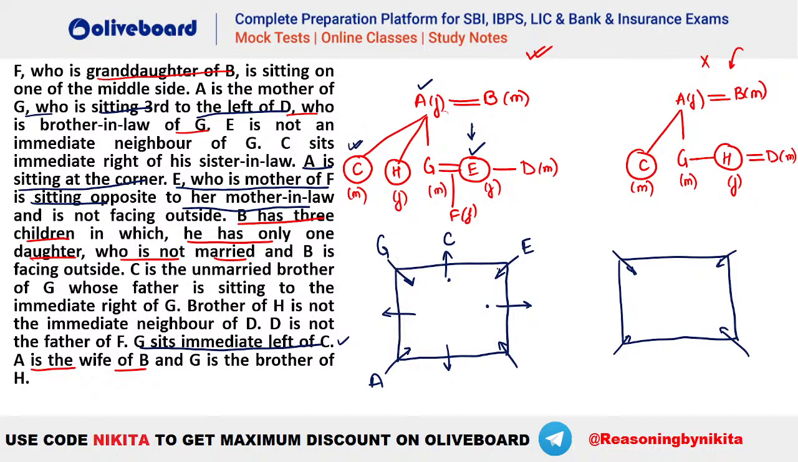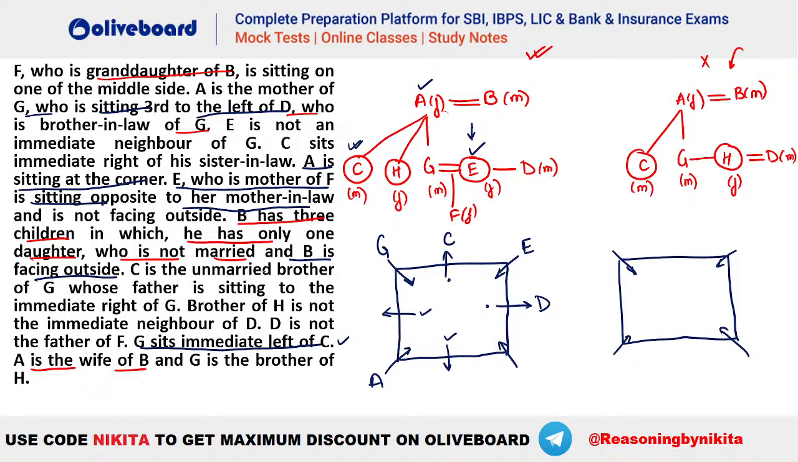Now where will D come? You can see D will be this person because G has to be third to the left of D. So D is this. Okay, what else is left, let's check. C sits immediate right of his sister-in-law. That is done. Then we have B is on a corner, right? B is facing outside the center. So we know that B has to be facing outside the center. That means either this one or this one.